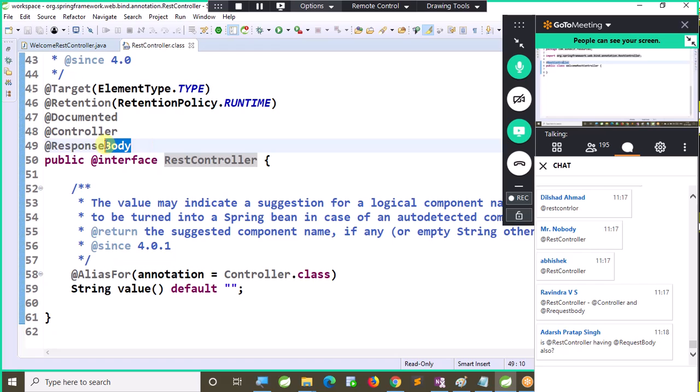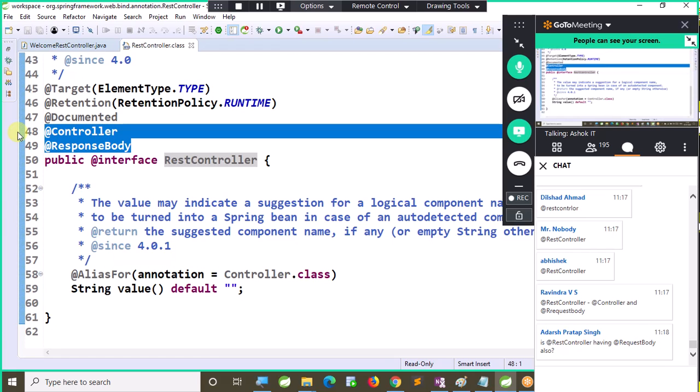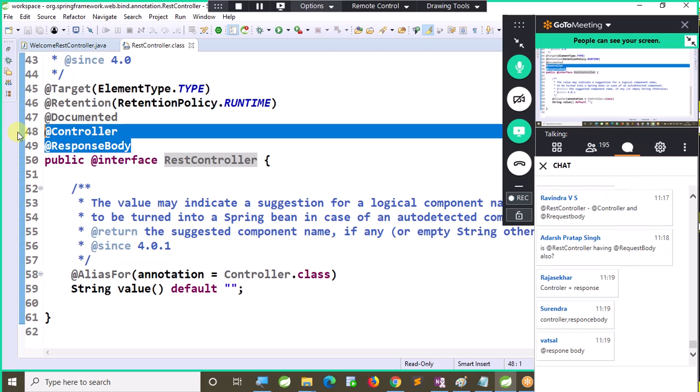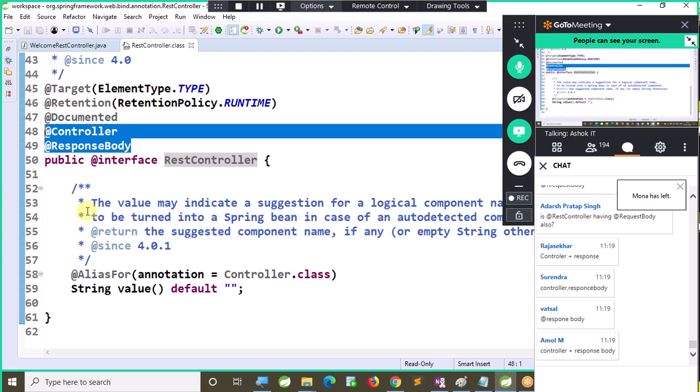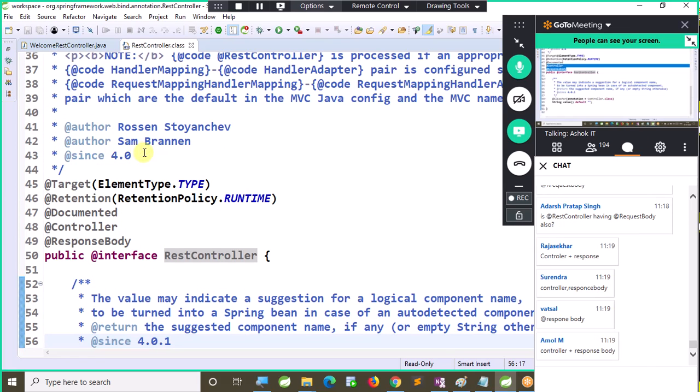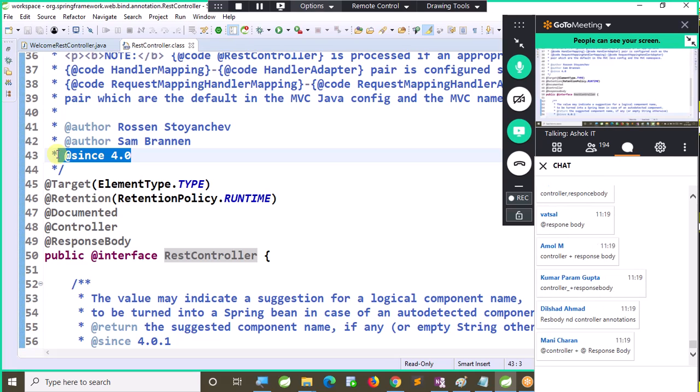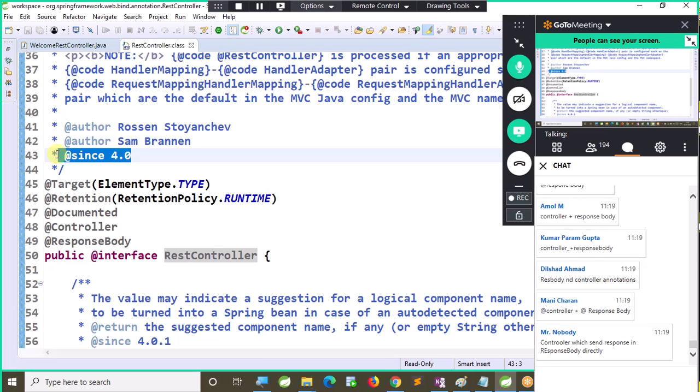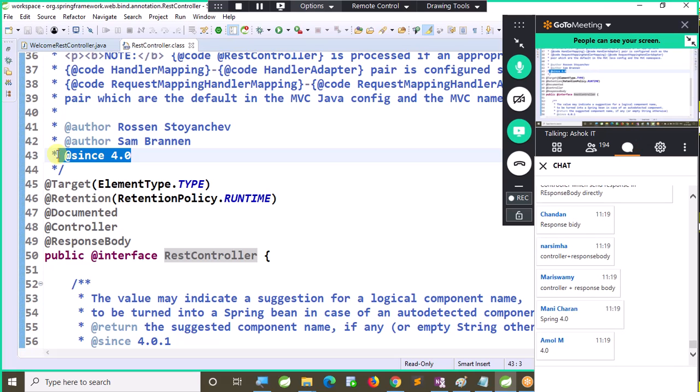So what is the meaning of @RestController? Can you tell me? Now look at my screen. What is the meaning of @RestController? Controller plus response body. When was this annotation introduced? In 4.0.